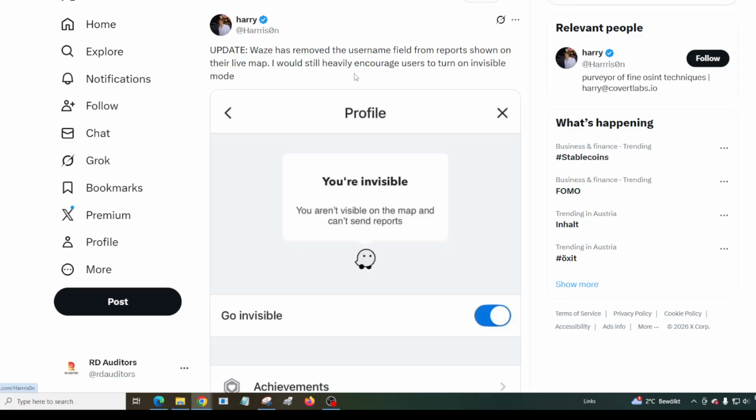A sophisticated surveillance tool that helps with mapping, and even then they had issues. So this just goes back to the same scenario.